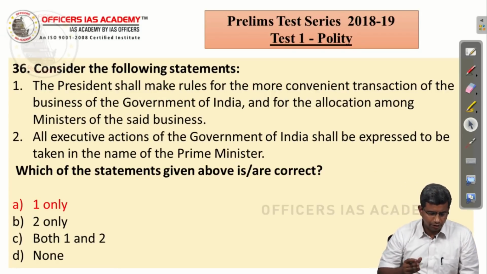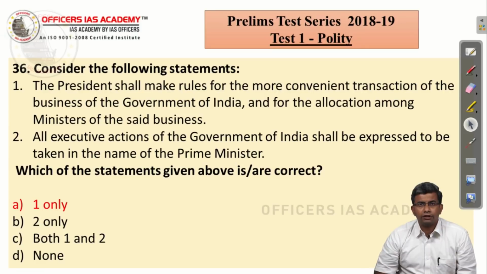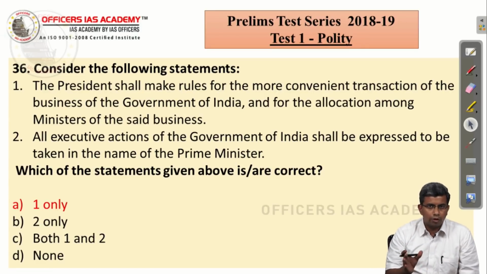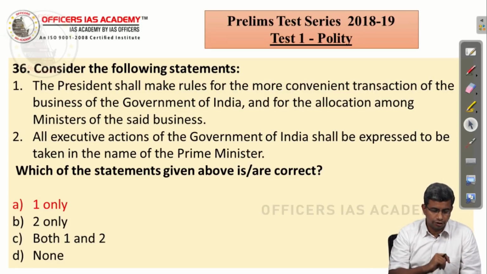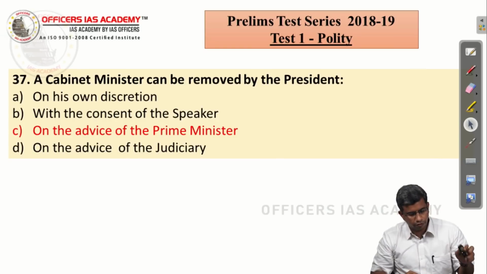Consider the following statements. This is a straightforward question from a previous year paper. We have already discussed it. The President is the one who allocates business and who prepares the rules and regulations, and all the executive actions are taken out in the name of the President and not the Prime Minister. So, the first statement is correct, the second statement is wrong. It is a straightforward question.